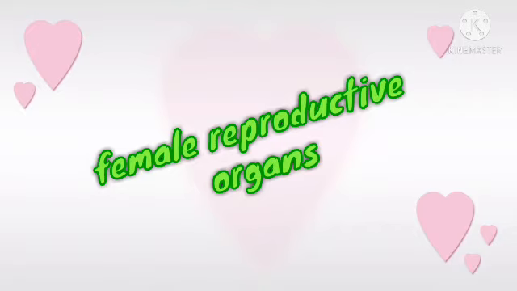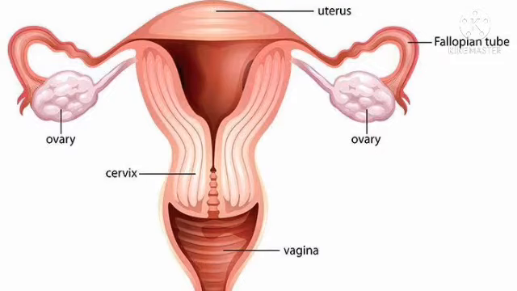Now let's look at the female reproductive organ. Remember, we said we need the male and the female for reproduction in humans. This is a female reproductive organ. This is how it looks like. This is the structure. So take a very close look at it. Yes, the structure of the female reproductive organ.